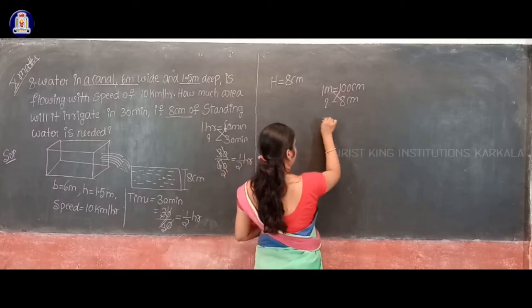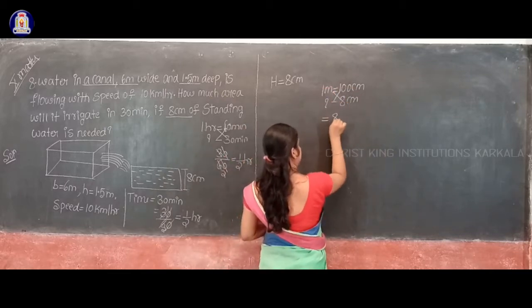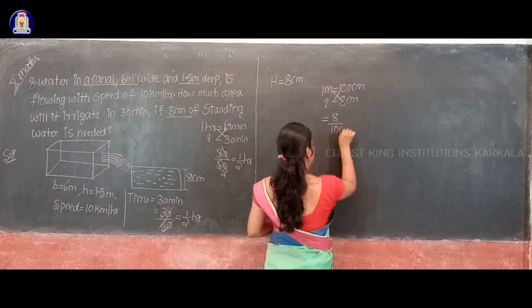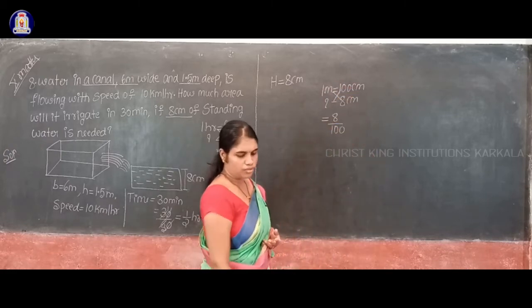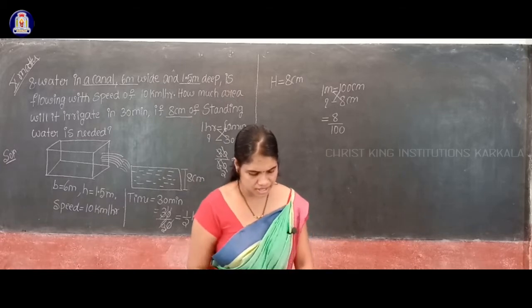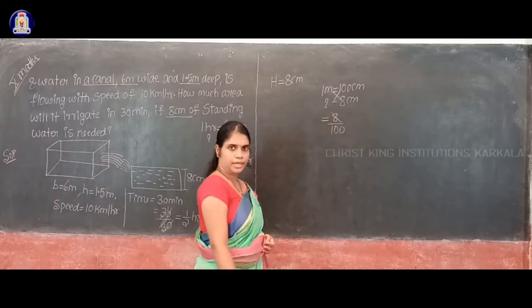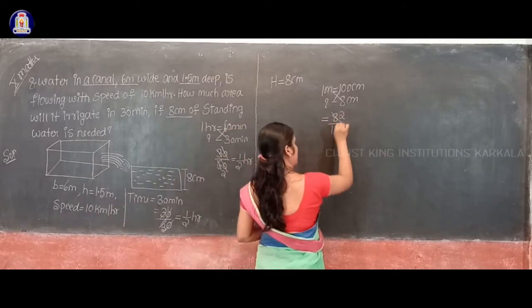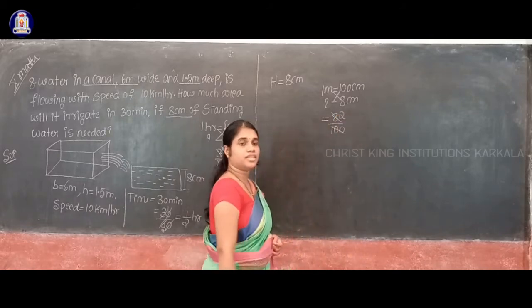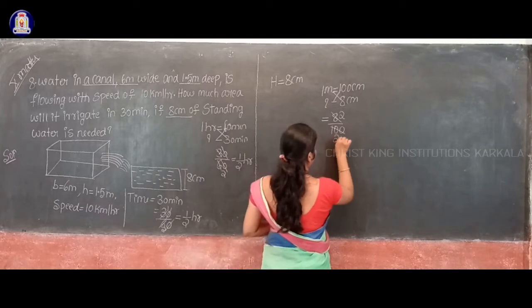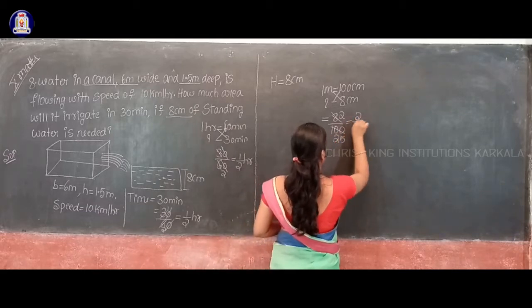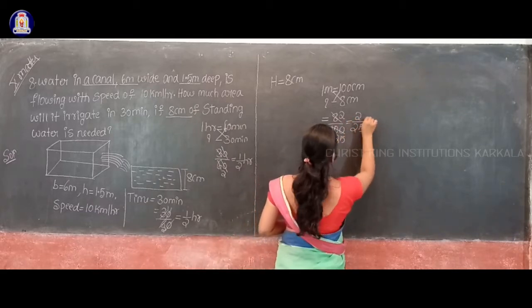This is equal to 8 into 1, which is 8 itself, by 100, so 8 by 100. Shall I divide it by 4? 4 twos are 8, 4 how much are 100? 4 25s are 100. So this is equal to 2 by 25 meter.